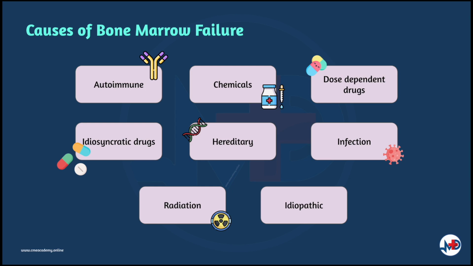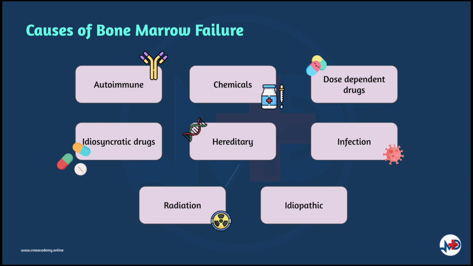Now, there are several causes of bone marrow failure. The causes, as mentioned earlier, can be divided into autoimmune, chemicals, dose-dependent drugs, idiosyncratic, hereditary, infections, radiation, idiopathic, and miscellaneous causes. Autoimmune causes include SLE and antibody-induced bone marrow failure. Chemicals such as benzene, lindane, and toluene may cause bone marrow failure. Dose-dependent drugs that cause this disorder include alkylating agents such as carboplatin, antimetabolites, for example methotrexate. Idiosyncratic drugs, for example antiepileptics such as carbamazepine, antithyroids such as propylthiouracil, and NSAIDs may also cause bone marrow failure.